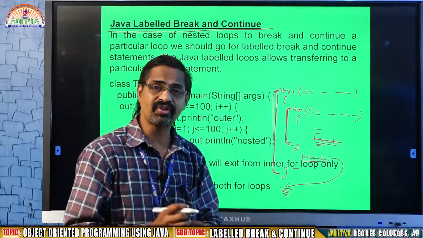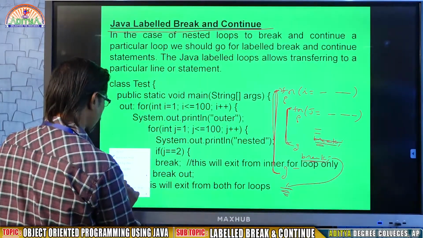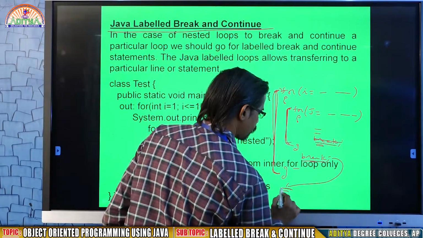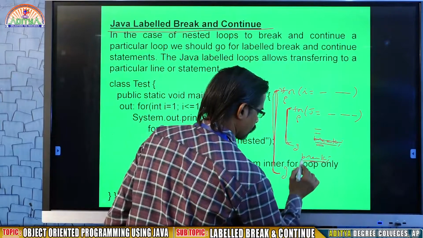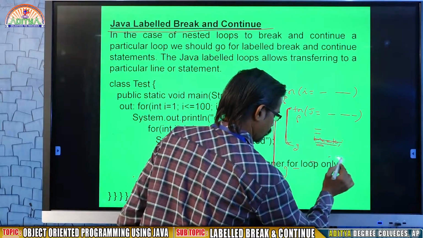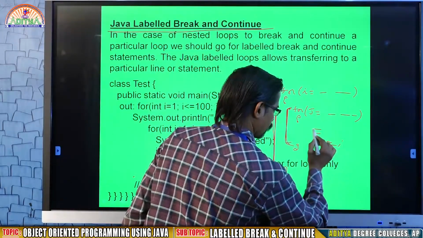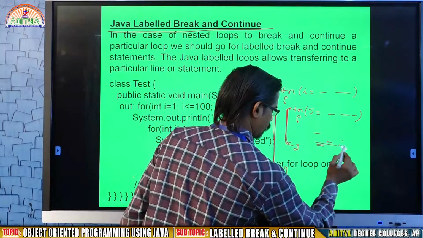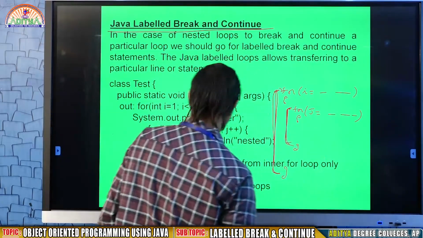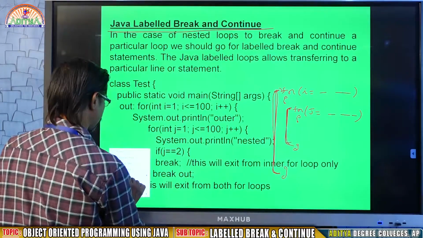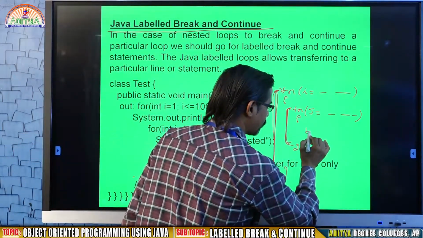For example, in some situations I want to skip two loops. Take an example. So in this context, I am writing break.